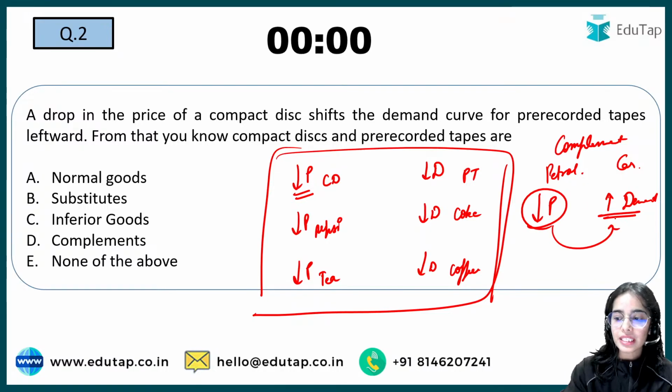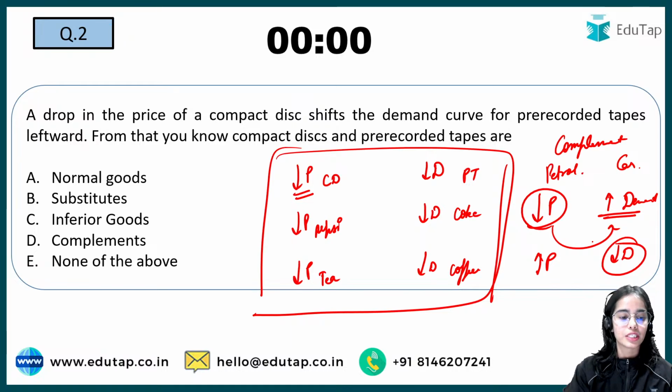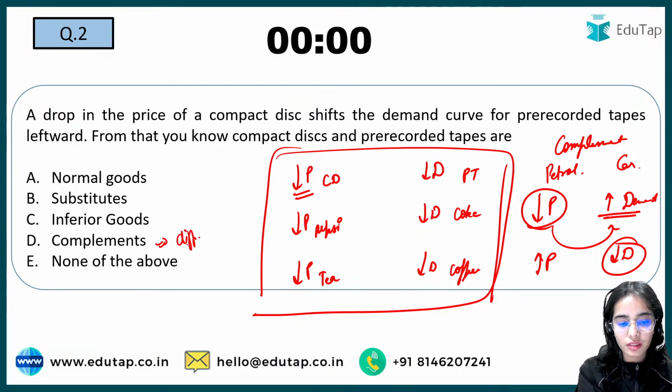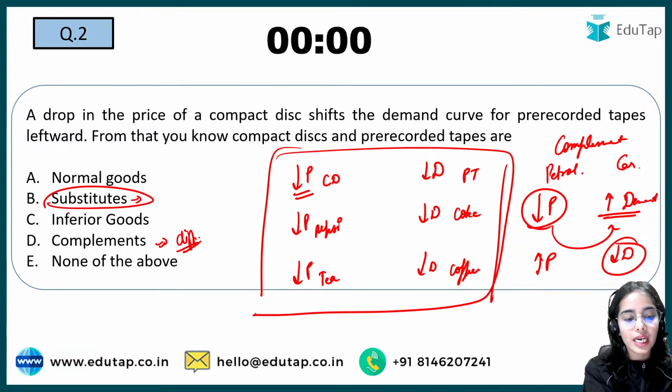So complements move in different directions. If the price of petrol is decreasing, demand for cars will increase. If the price of petrol is increasing, the demand for cars will decrease. So these are complements that move in different directions, the price and demand, and substitutes move in the same direction. So here the answer is substitutes.